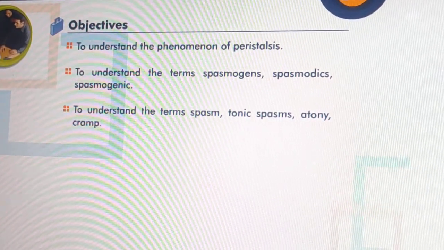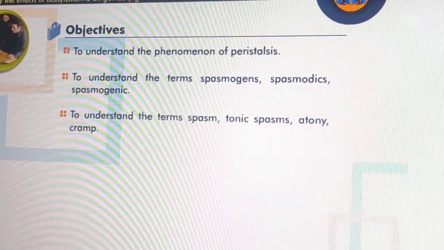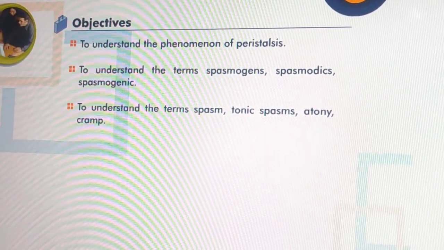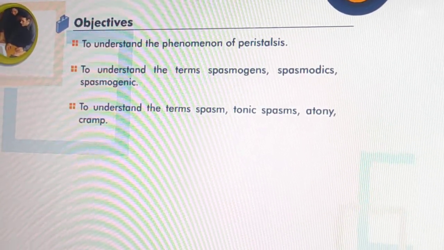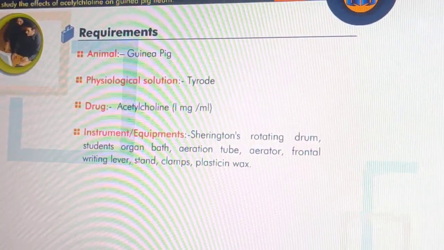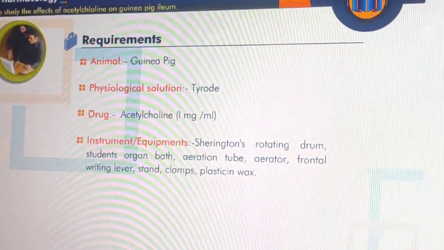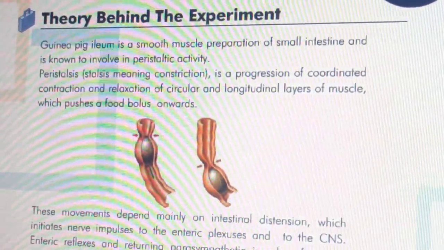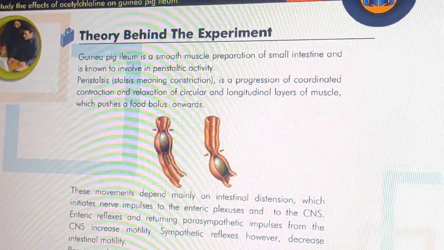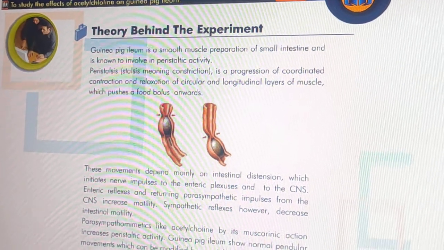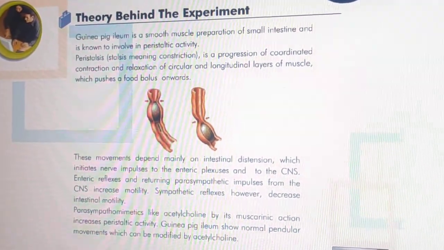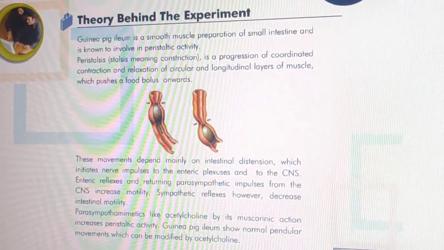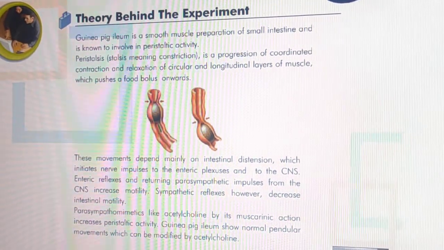the terms spasm, tonic spasms, atony, cramp. Requirements of this experiment. Theory behind this guinea pig experiment. Ileum is a smooth muscle preparation of small intestine and is known to be involved in peristaltic activity.